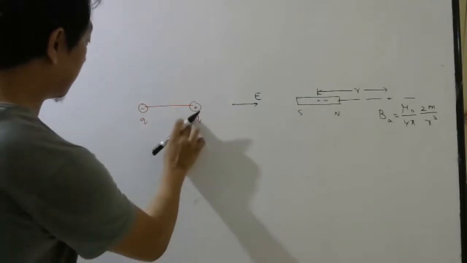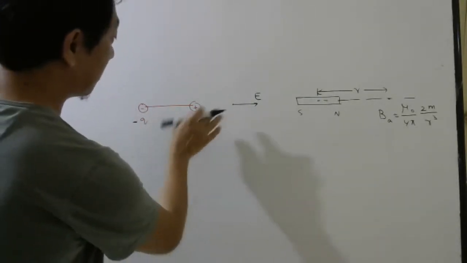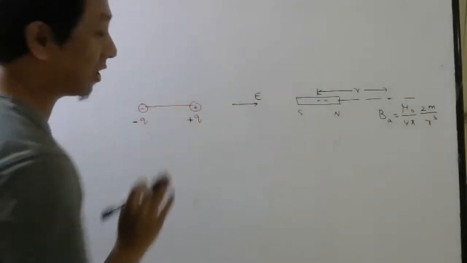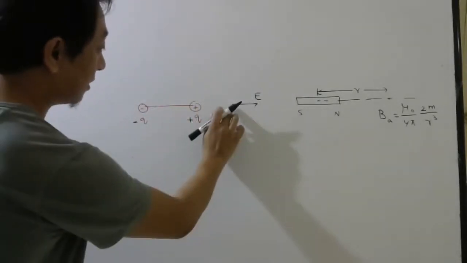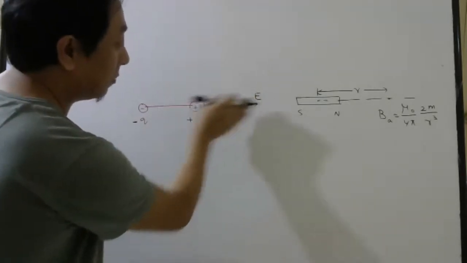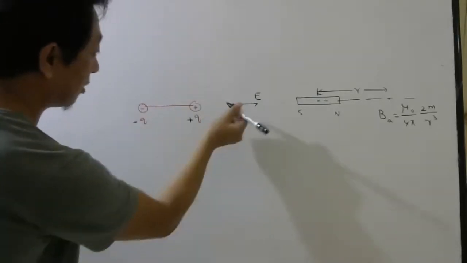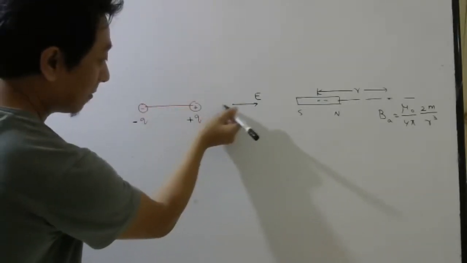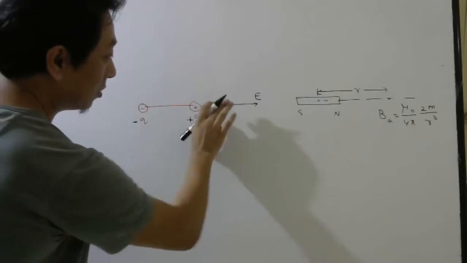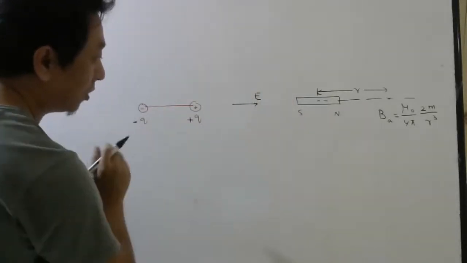So sorry, this is plus, no? So electric field produced by plus charge will be away from the plus charge. And since this point is nearer to the plus charge, this electric field will be stronger than the electric field produced by minus q. Minus q will produce towards. But this is nearer, so this electric field will be stronger than this electric field. So total will be this side.